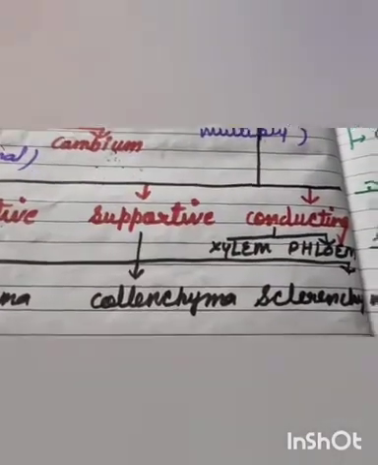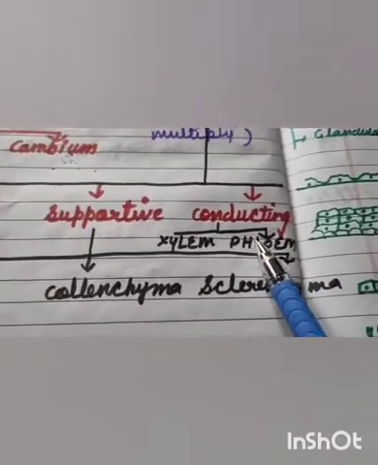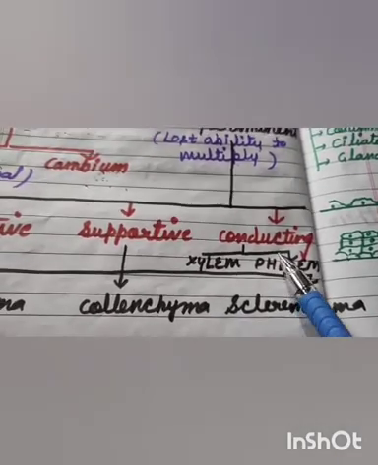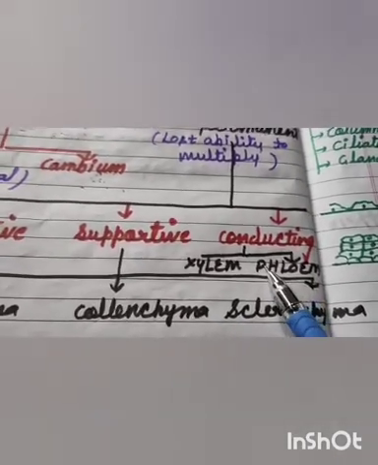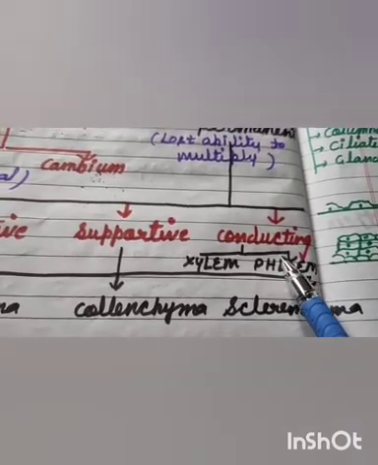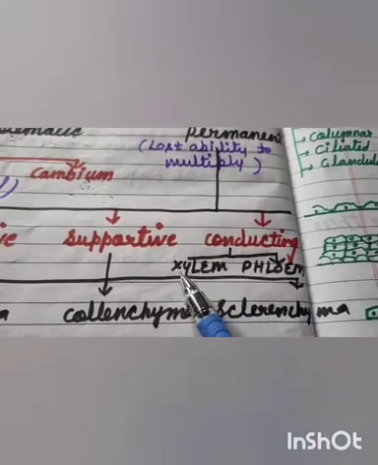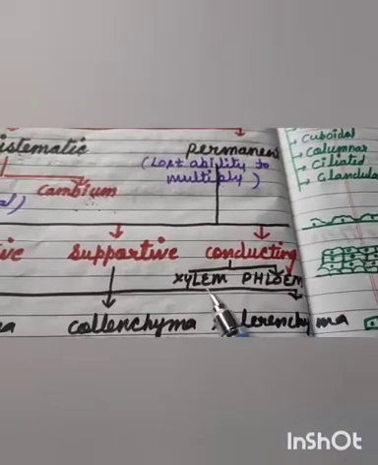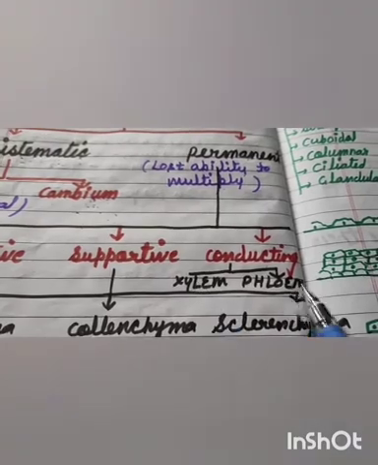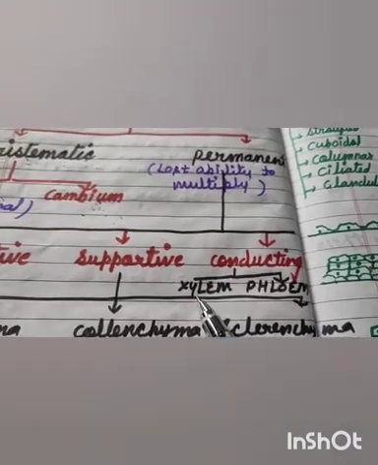Next, conducting tissue or vascular tissue. They provide passage for water and minerals to move up and down in the plant. The two types of conducting tissues are xylem and phloem, and you are very well familiar with these two types of tissues.